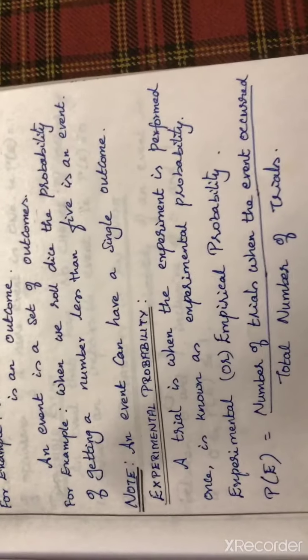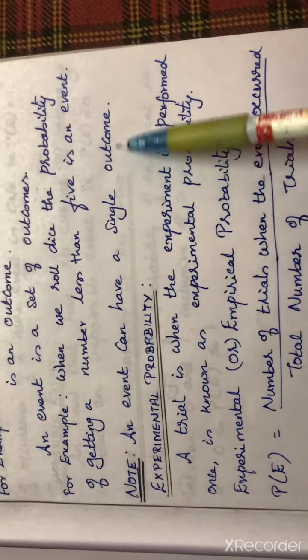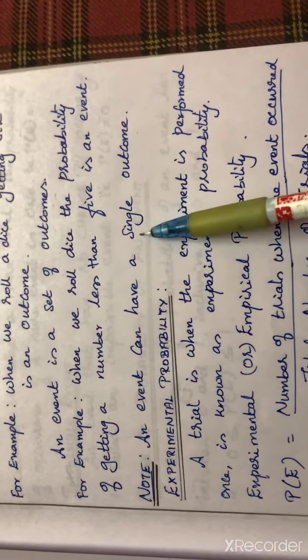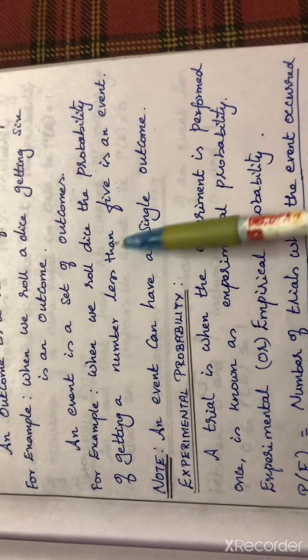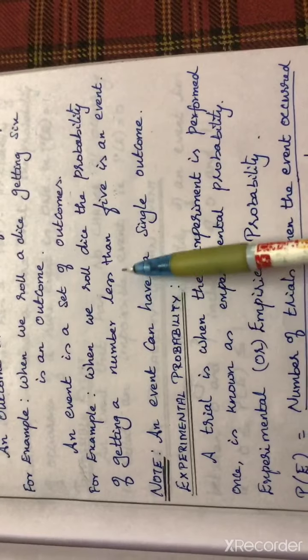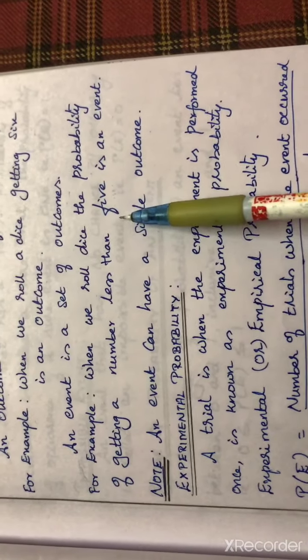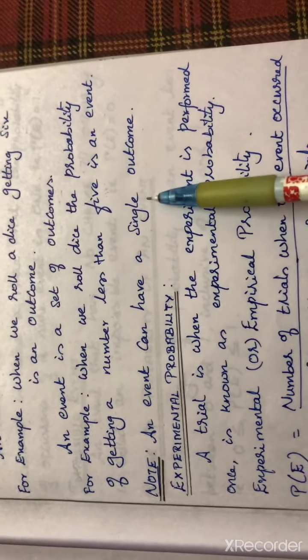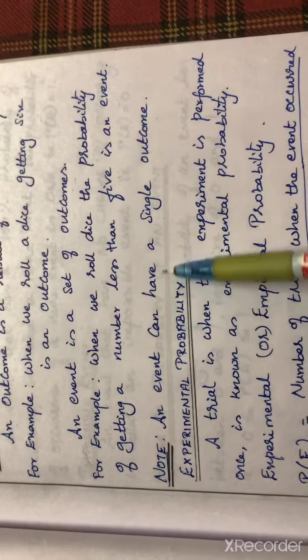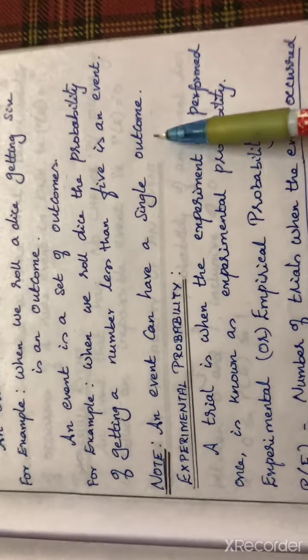Note, an event can have a single outcome also. Sometimes you will have a single outcome. The same thing, when we roll a die, getting a number less than 2, then you will get only one outcome as the answer. That is, an event can have a single outcome also.